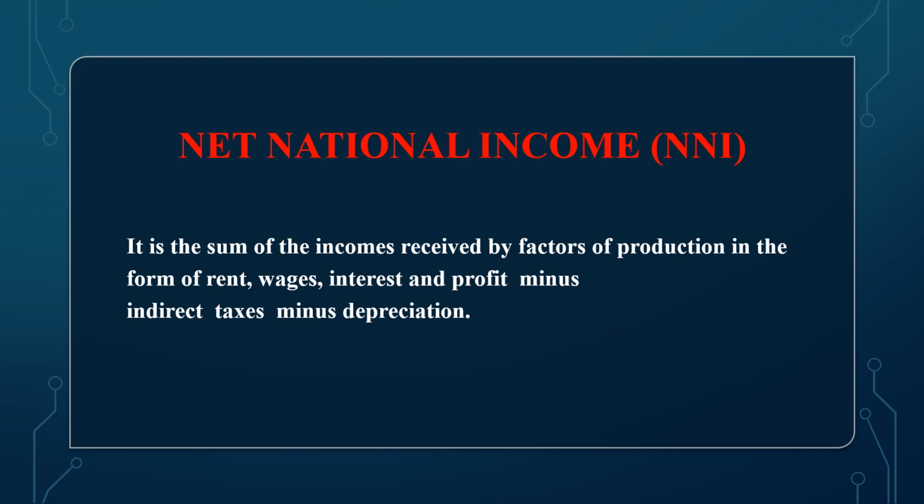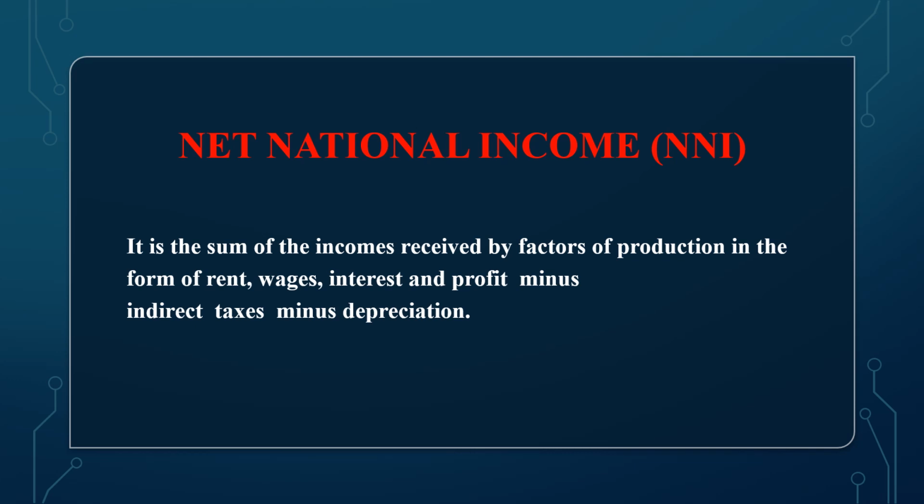Net national income, NNI. It is the sum total of the incomes received by all factors of production in the form of rent, wages, interest and profit, minus indirect taxes and minus depreciation. Factors of production may be land, labor, capital and entrepreneur, and they may be earning in different forms. But when we subtract indirect taxes and depreciation, it becomes net national income.